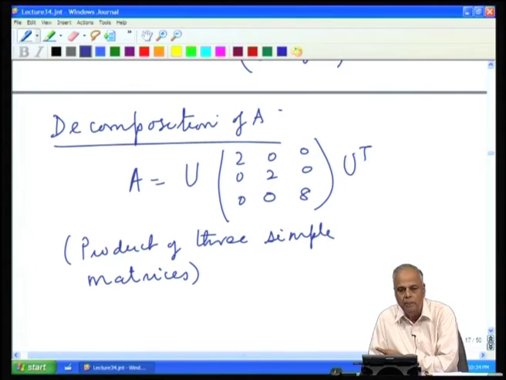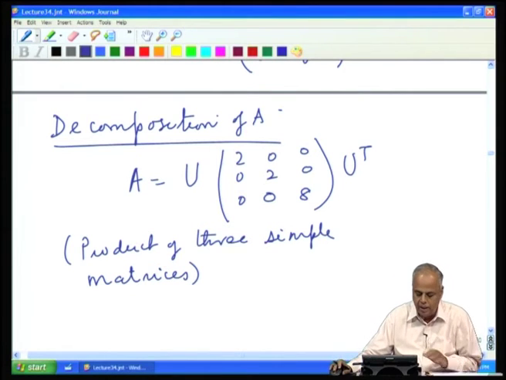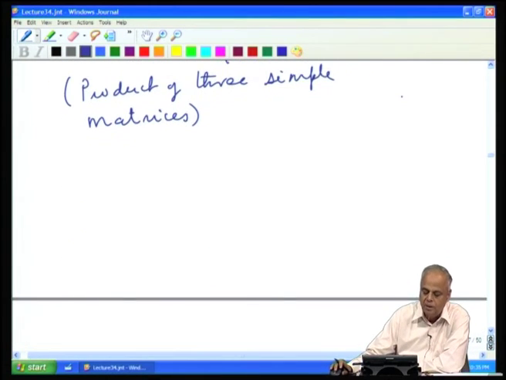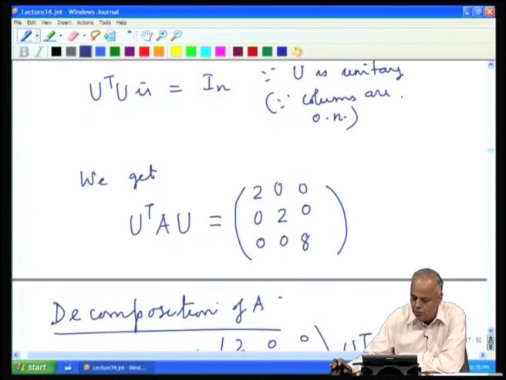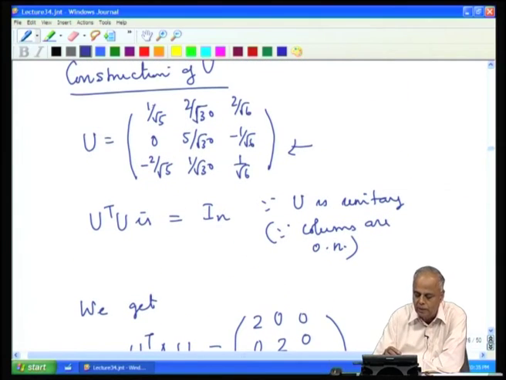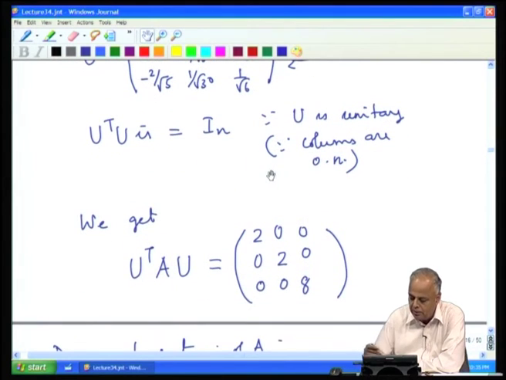2 of them being unitary and the middle one being a diagonal matrix. The unitary matrix U is constructed using the eigenvectors of A, and the diagonal matrix is constructed using the eigenvalues, and each eigenvalue appears as many times as its algebraic multiplicity.